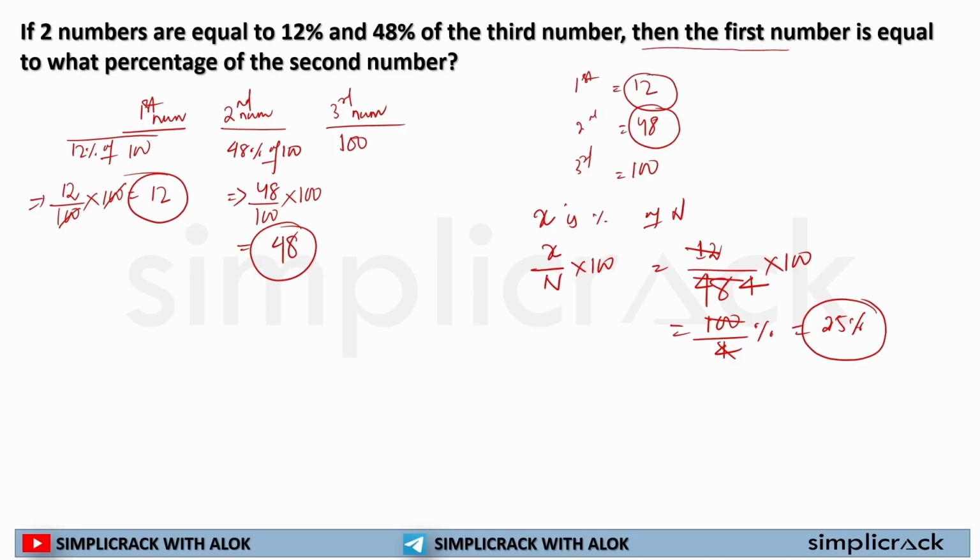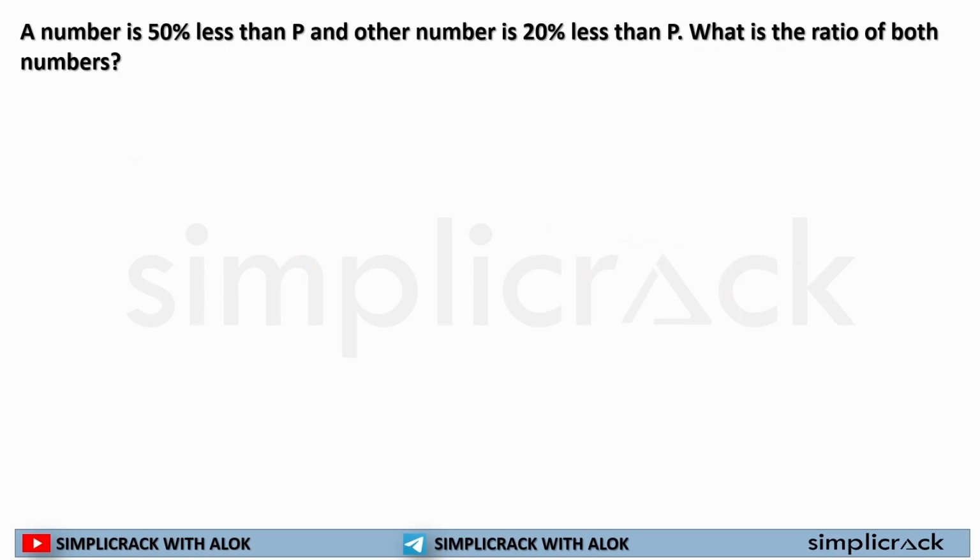I hope this is clear. First thing what we did, we take the reference point, we make it 100, we calculate the other two numbers, and then we use the formula that we have already learned in the previous slides. Okay. The next question. This is a homework for you.